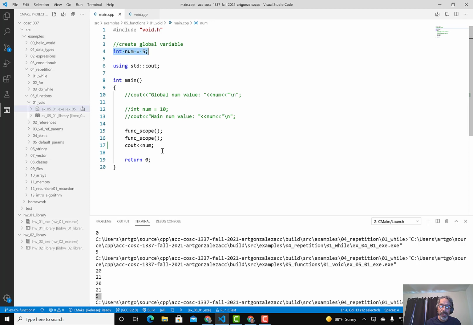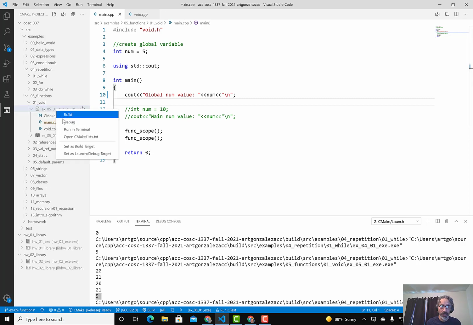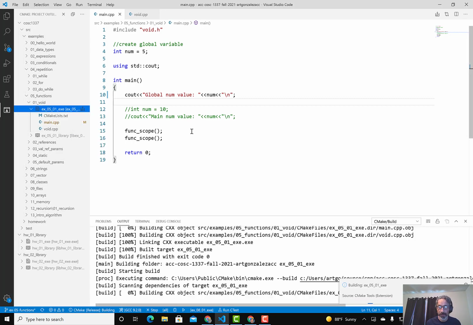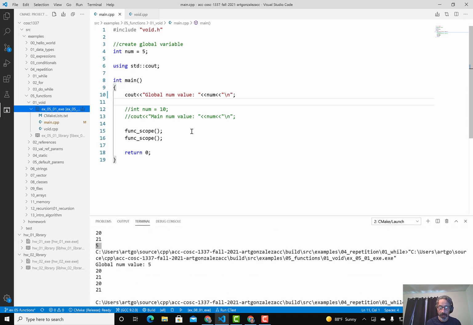I may have something like this, and I'll ask you, is this program correct? Meaning, will it run? And yes, it will run, so I will demonstrate that. So run.